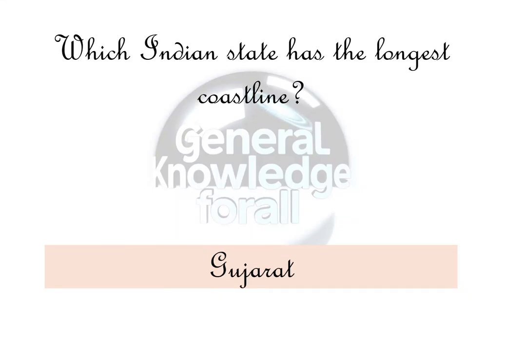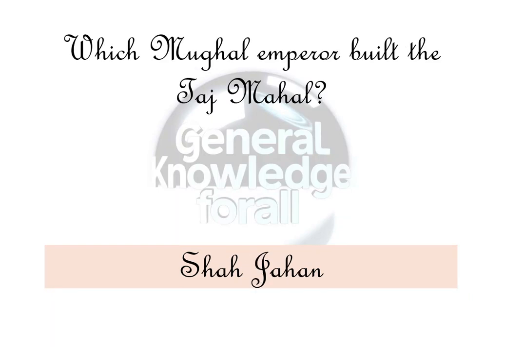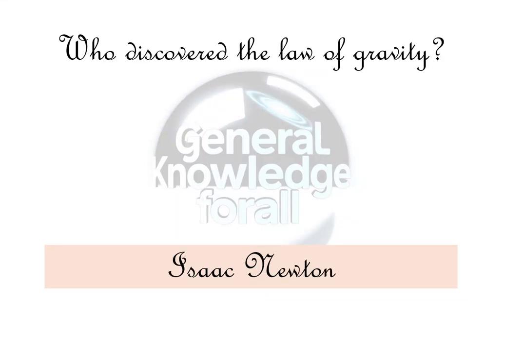Gujarat. What is the largest organ in the human body? Skin. Which Mughal emperor built the Taj Mahal? Shah Jahan. Which planet is known as the Red Planet? Mars. Who discovered the law of gravity? Isaac Newton. What is the chemical symbol for gold?